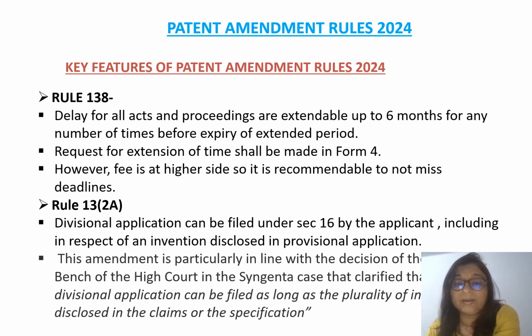But now it is clear that it is not only the inventions disclosed in the claims; even an invention disclosed in the specification will be considered as the base for filing a divisional application. So now if you have filed a provisional application and at that time you didn't have any claim, but you want to file a divisional application on the basis of the provisional application, obviously you can go and file.